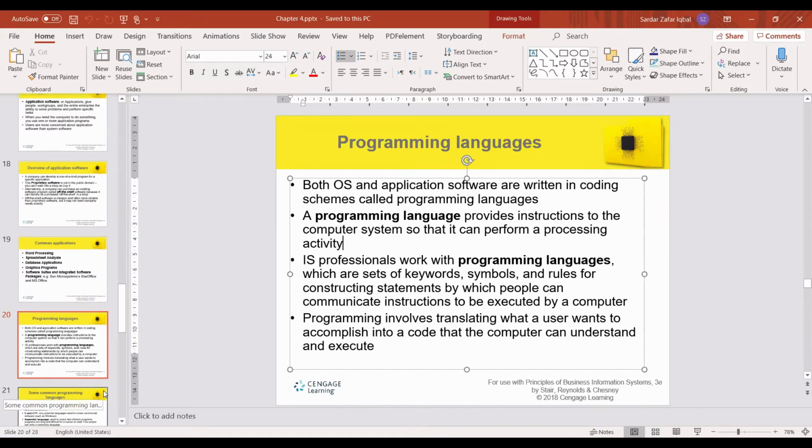Java, C++, C. Some modern languages? Python. Yes. R language, Python, R are very famous nowadays. We have Ruby, Scala. So there are many new languages available and every language has its own pros and cons.